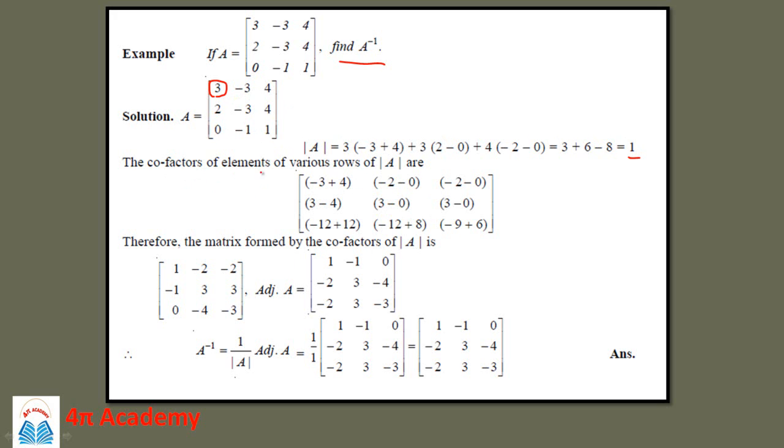So you have to first find the cofactors of A. Then you have to take the transpose of that cofactor matrix, so that you will get the adjoint of A. Here you have to replace the rows by columns, so you will get the adjoint of A. Therefore now A inverse will be equal to 1 upon the determinant of A multiplied by the adjoint of A, so that will give you the A inverse. So this is how we can find out the A inverse.